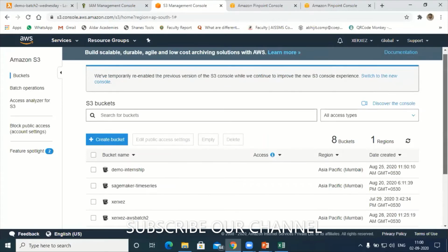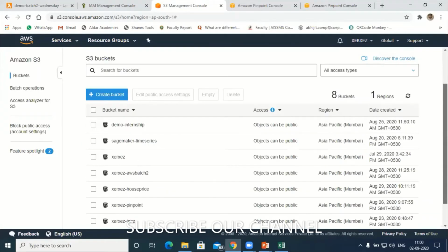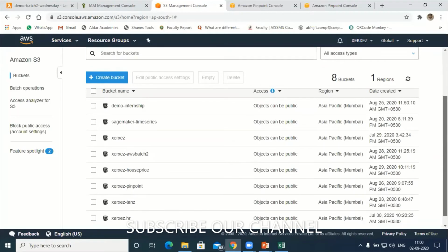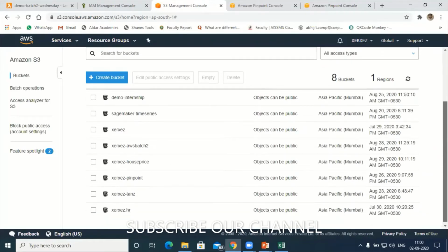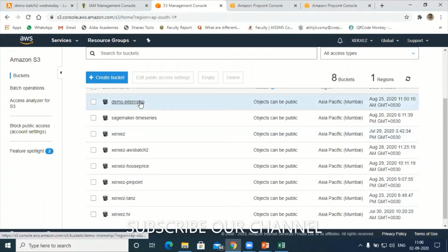So let's say this is my S3 bucket and I have these many folders, these many buckets here. Now I want to list out all those buckets using my Lambda function. Hope you are clear. Can someone tell me what the architecture would be to trigger the Lambda function to list out the number of buckets?